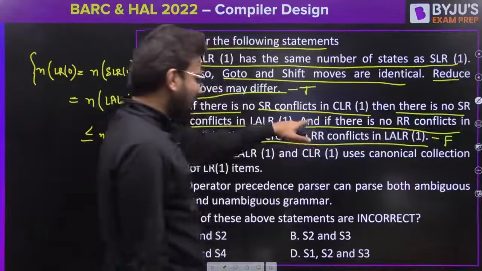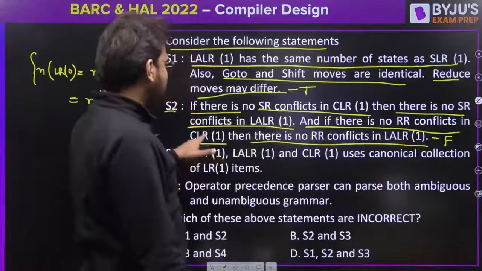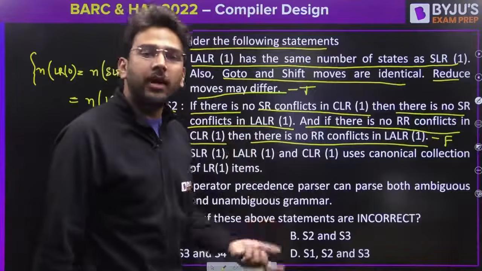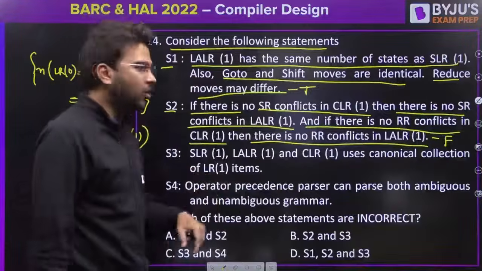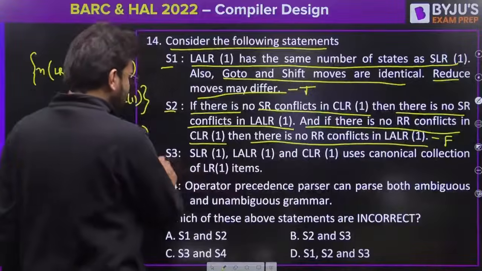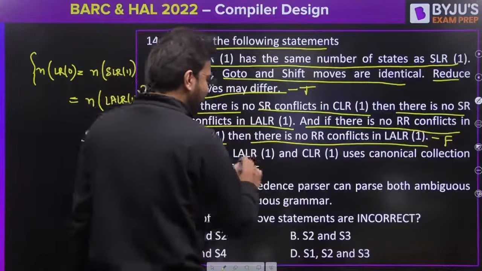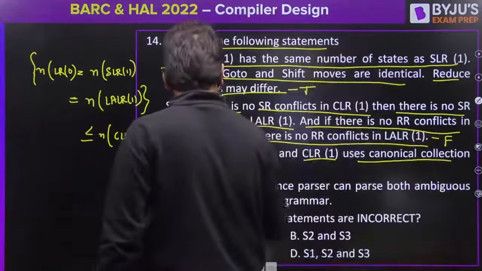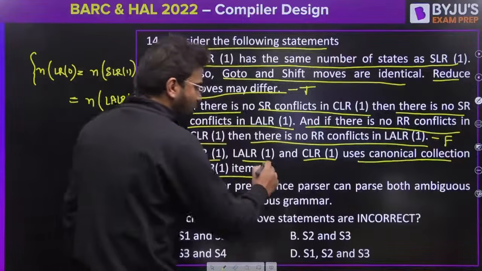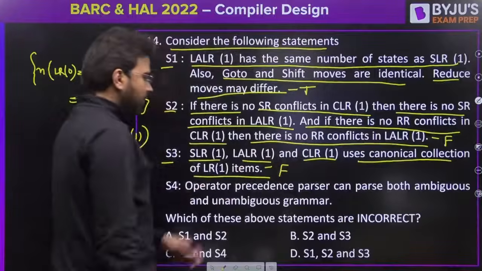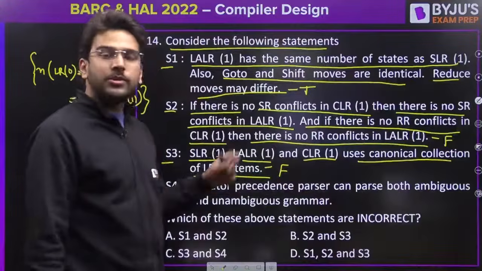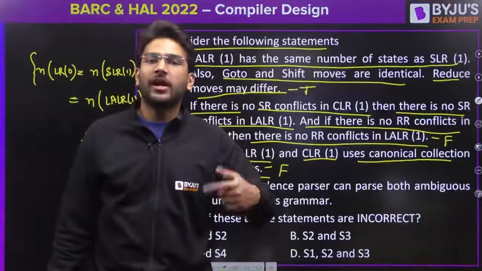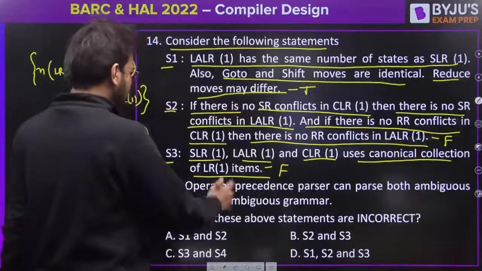Due to this second one, if there is no RR conflict in CLR1, then there is no RR conflict in LALR1, this is false. It may or may not have. That's why it is false. Let's talk about S3. SLR1, LALR1 and CLR1 use canonical collection of LR1 items. This is also false. Why? Because LALR1 and CLR1 use canonical collection of LR1 items. LR0 and SLR1 use LR0 items. Okay, so this is false.